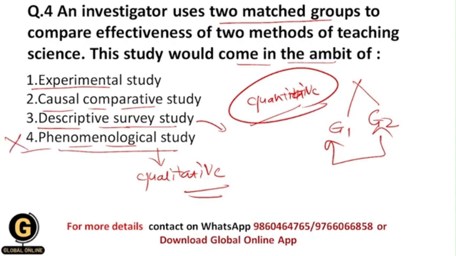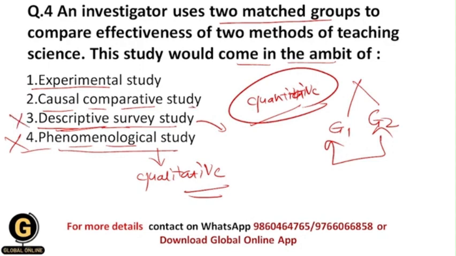Now within the descriptive survey study, we make a questionnaire, and we share such questionnaires with our respondents, and respondents give us the answers to our open-ended questions, because this is descriptive, and that's why we get the answers in a descriptive format. So here as well, we are not going to compare any groups, right? Though it is quantitative as well as qualitative, this is also eliminated.